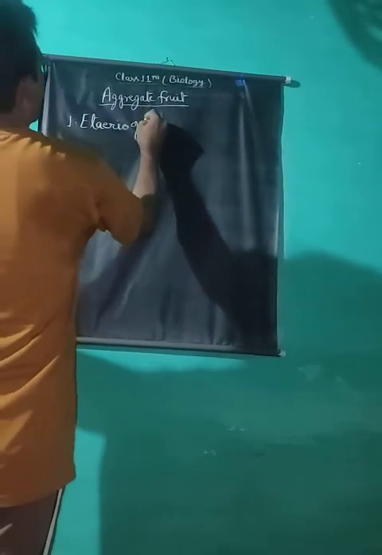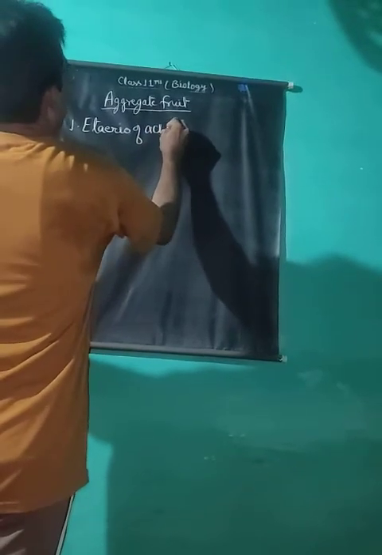Etaerio of achenes. The fruitlets of achenes are embedded over the surface of fleshy thalamus as brownish spots. For example, lotus, strawberry, etc.